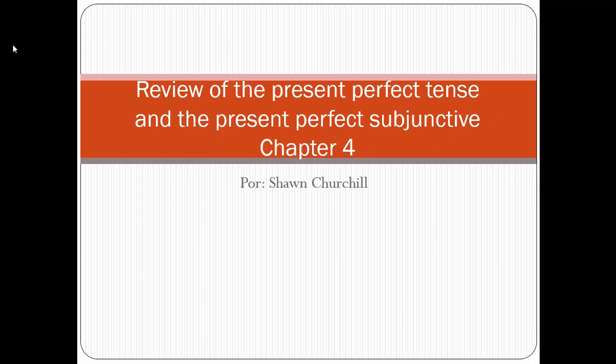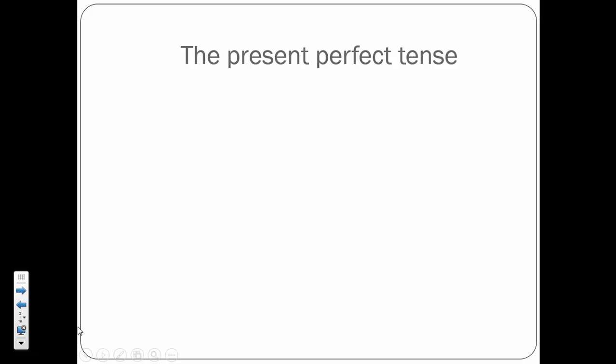Hola estudiantes, today I'm going to be talking about the present perfect tense. This is a review from August in the present perfect subjunctive tense. Please have your note guide out and ready. So we reviewed this tense in August.